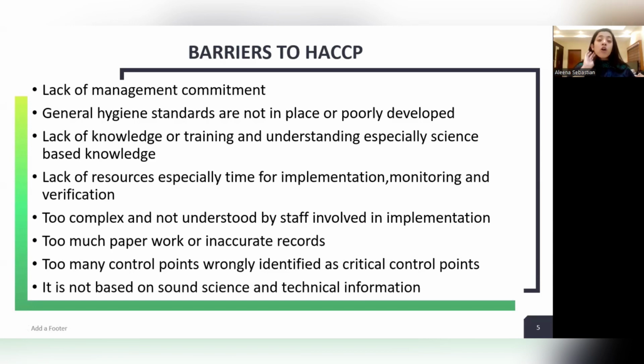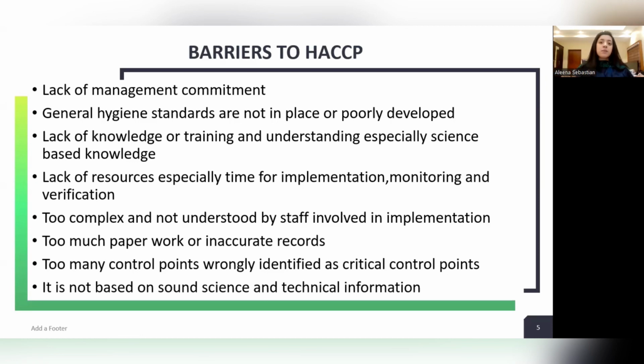Okay. Then lack of knowledge or training and understanding, especially science-based knowledge. People are not aware of all these things. First of all, if you want something not to happen, you should understand that thing, right? So people lack knowledge or basic training about what is happening inside the production unit. We should be aware of what is happening inside the production premises. So the lack of knowledge or training and understanding, especially science-based knowledge, is again a barrier to HACCP implementation in the food industry. Lack of resources, especially time for implementing HACCP, monitoring it regularly, and verification.